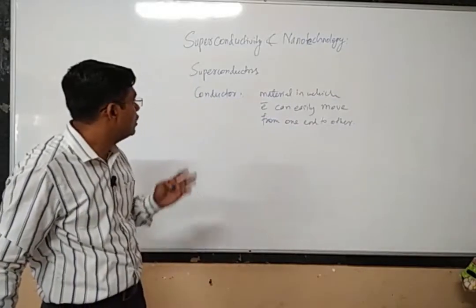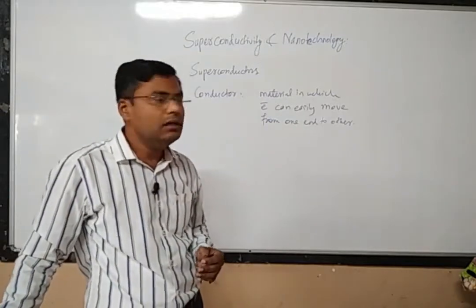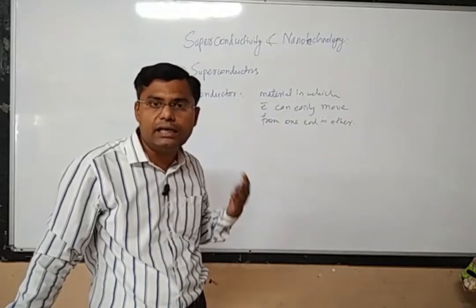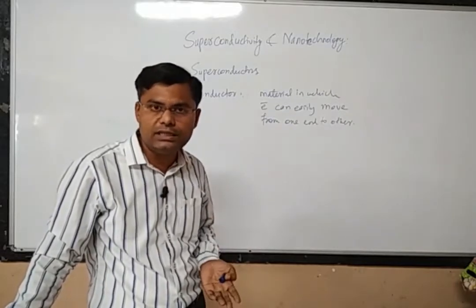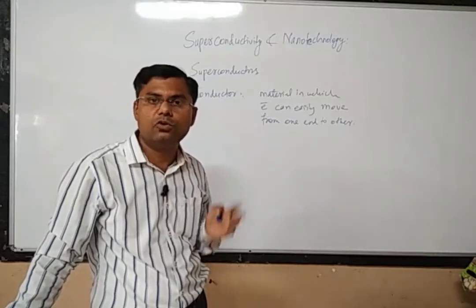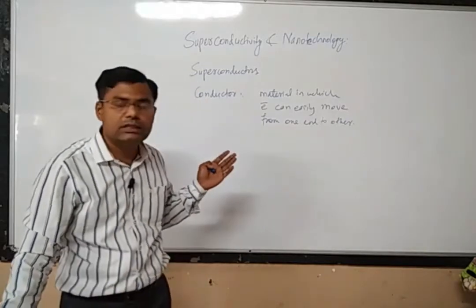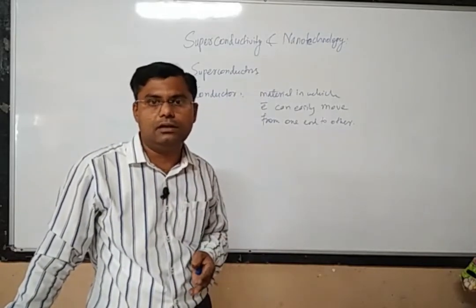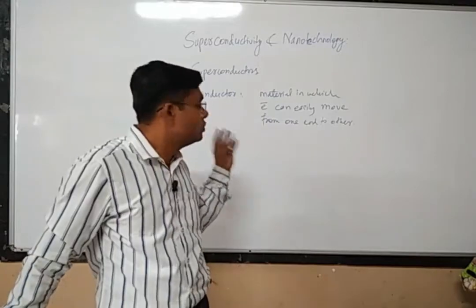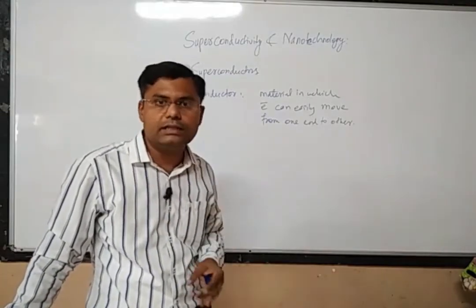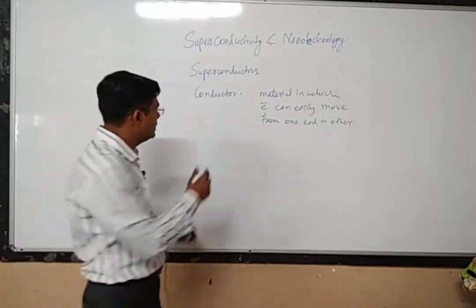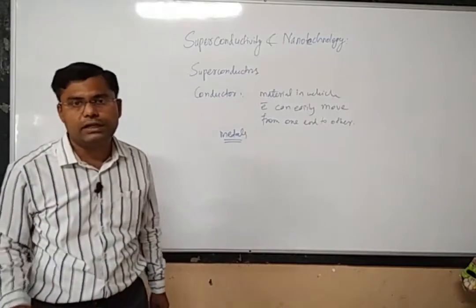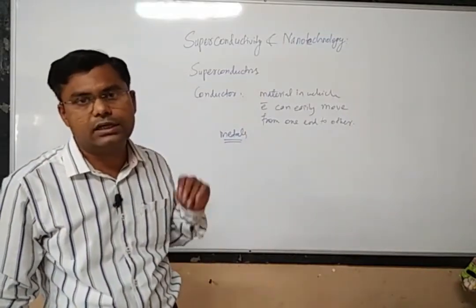And what will be the meaning of good conductors then? Good conductors are materials in which electrons can move with very high ease, and such materials will be called good conductors. Whatever definitions we give here will be limited to the electrical sense, so good conductors means good conductors of electricity. And we know that metals are generally good conductors of electricity.